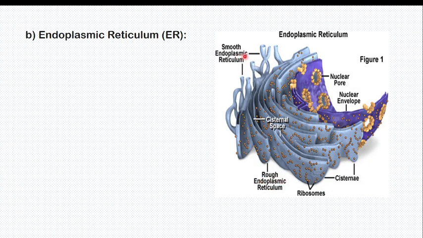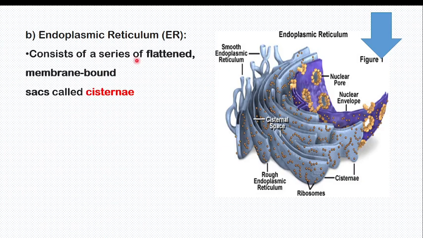So when you say smooth endoplasmic reticulum, there is no dot. Smooth endoplasmic reticulum lacks ribosomes, but this one has ribosomes. They are elongated in this structure called cisternae. Remember, this is the nucleus. The outer membrane is elongated into endoplasmic reticulum. So let me give detail. The endoplasmic reticulum consists of a series of flattened membrane-bound sacs called cisternae, as I told you.